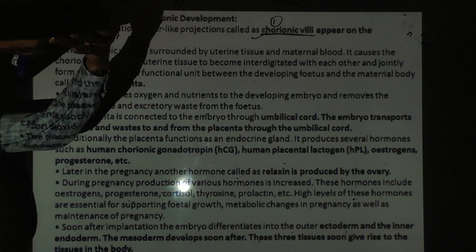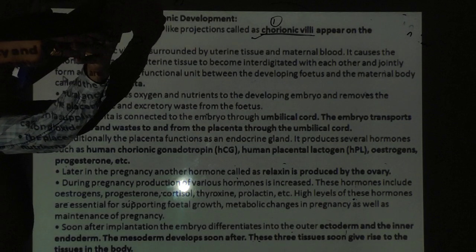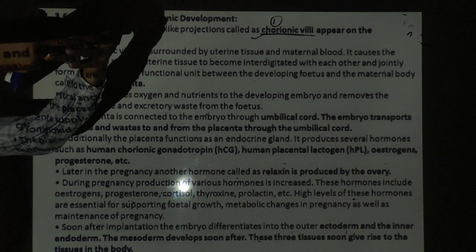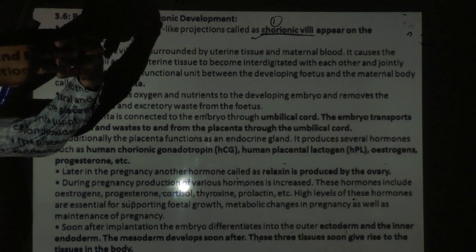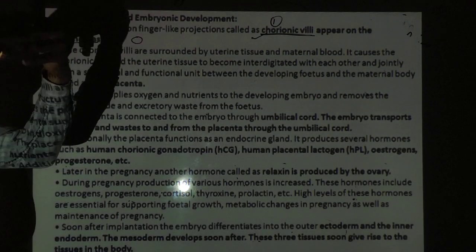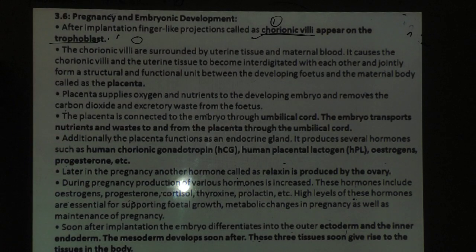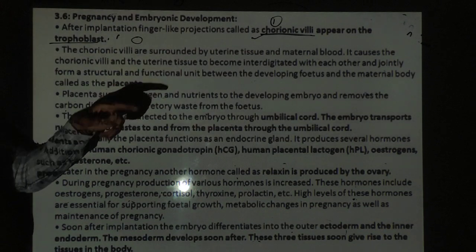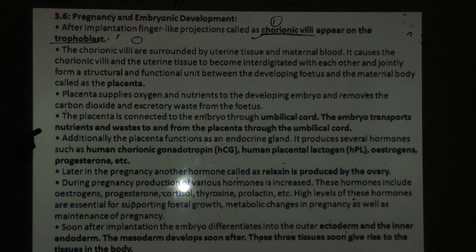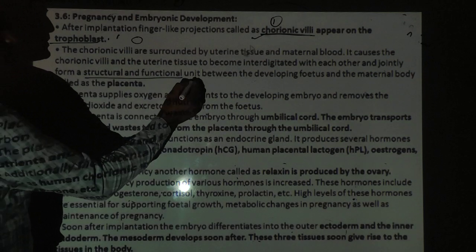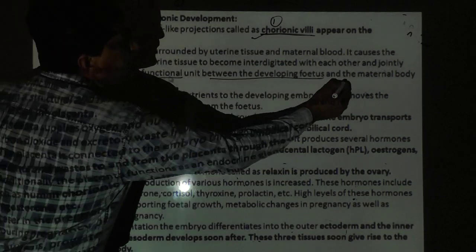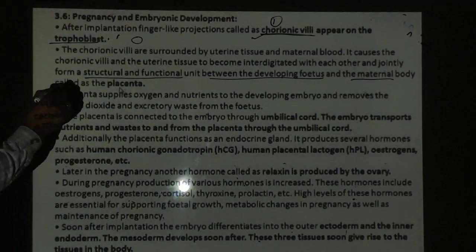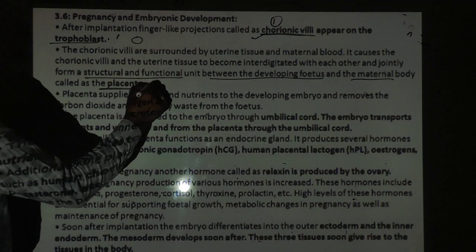So in the embryological part, which part? The cells of the blastocyst, the trophoblast cells, and second, the inner wall cells of the uterus, both integrate in this way and jointly form a structural and functional unit between the developing fetus and the maternal body, that is known as the placenta. A question will be there.